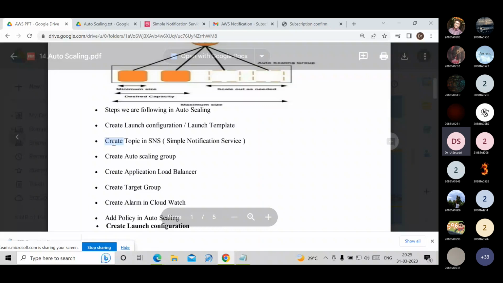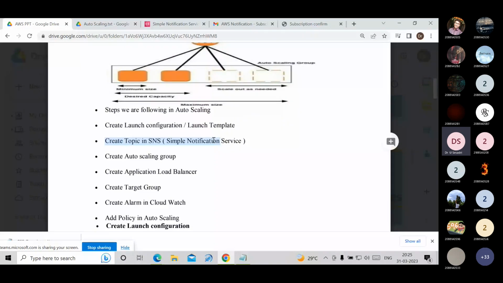That is create topic in simple notification service. Now, to implement the auto scaling feature, we had to create an auto scaling group. That is the third step we had to do.